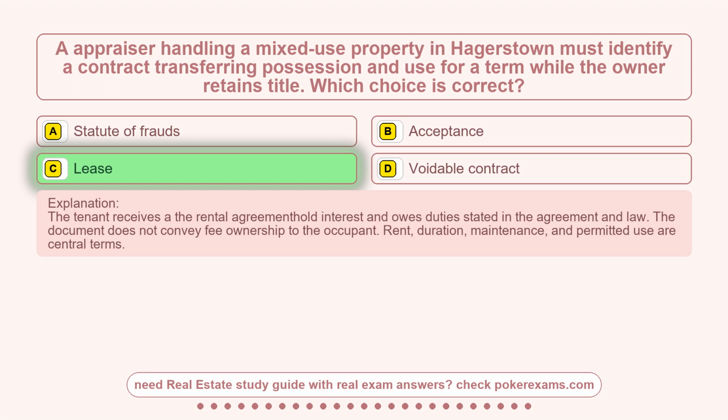The tenant receives a leasehold interest under the rental agreement and owes duties stated in the agreement and law. The document does not convey fee ownership to the occupant. Rent, duration, maintenance, and permitted use are central terms.